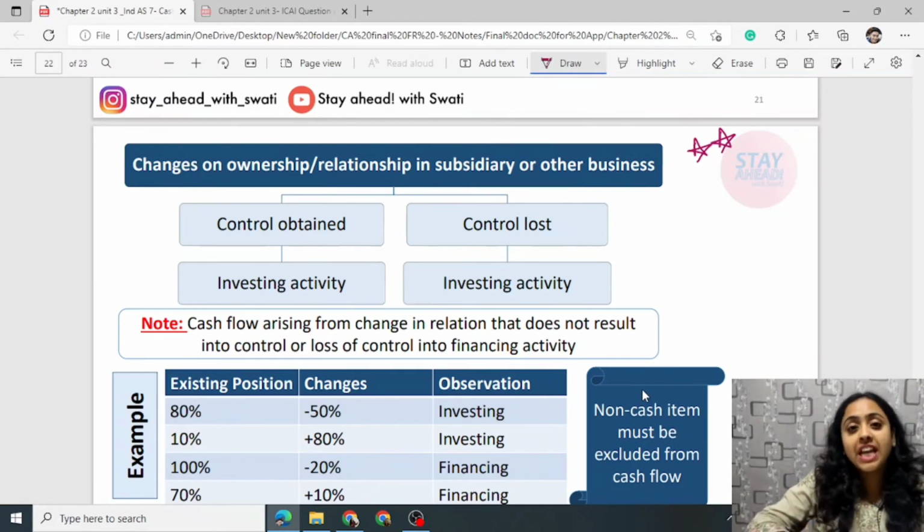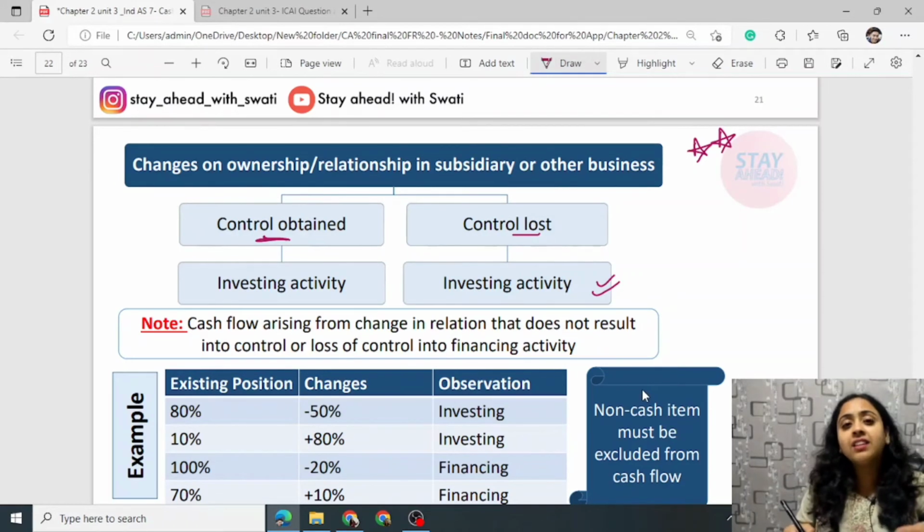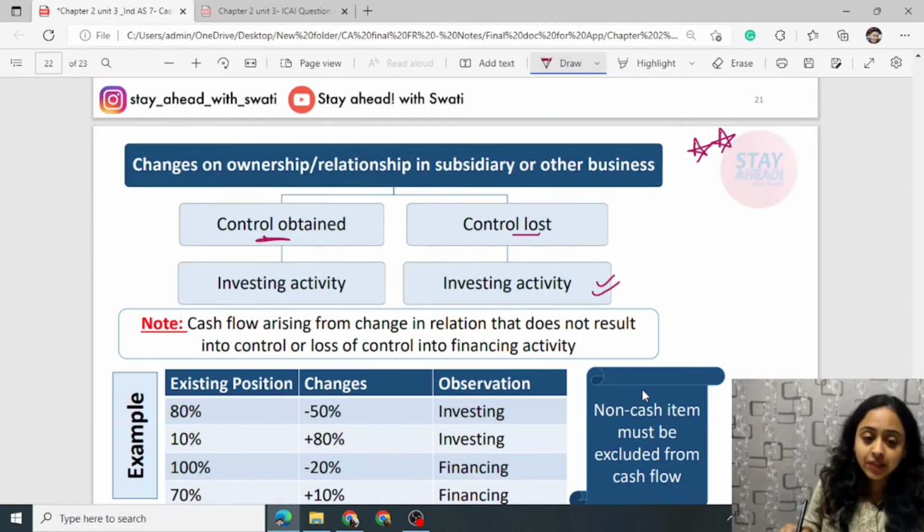If there is a change in ownership, that is, control has been lost or you have gained control, then this is termed as investing activity. But if you have invested, for example, another 5% and this does not make any change in your ownership or control power, then this will be termed as financing activity.